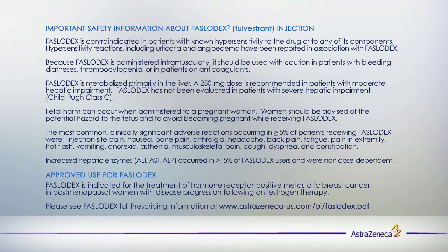The most common clinically significant adverse reactions occurring in greater than or equal to 5% of patients receiving Faslodex were injection site pain, nausea, bone pain, arthralgia, headache, back pain, fatigue, pain in extremity, hot flash, vomiting, anorexia, asthenia, musculoskeletal pain, cough, dyspnea, and constipation. Increased hepatic enzymes, ALT, AST, ALP, occurred in greater than 15% of Faslodex users and were non-dose dependent.